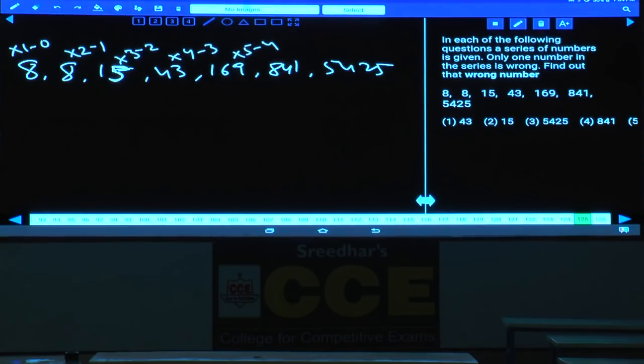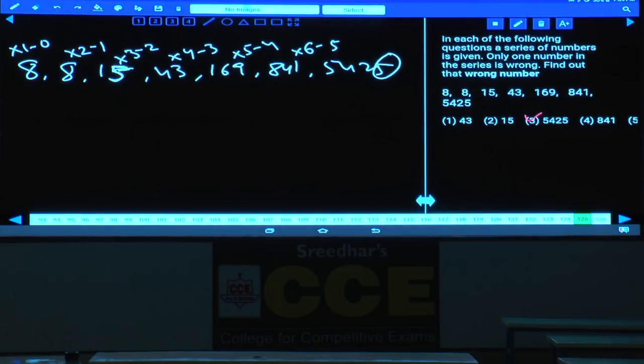And 841 into 6 minus 5, 1 into 6 is 6, 6 minus 5, the last digit must be 1. Last digit is 1, here it is given as 5. Hence, what is the wrong number here? 5425 is the wrong number, that is given in choice 3.